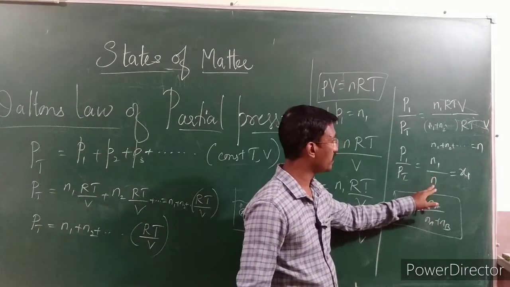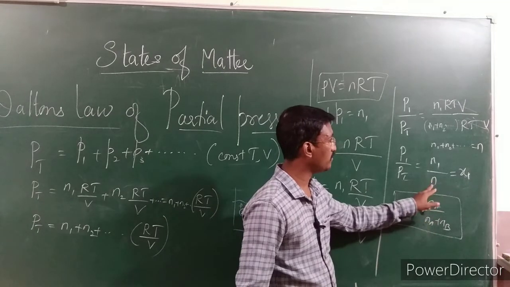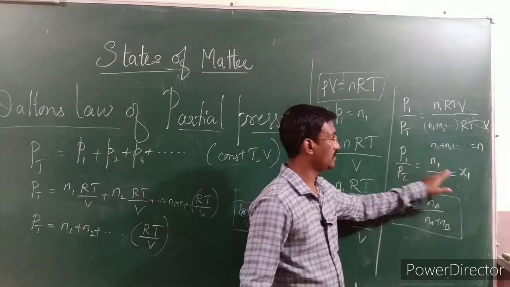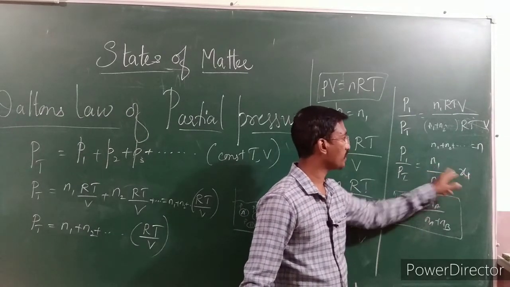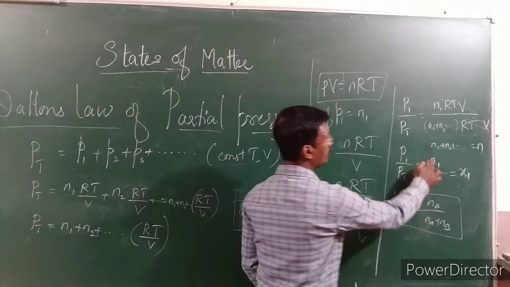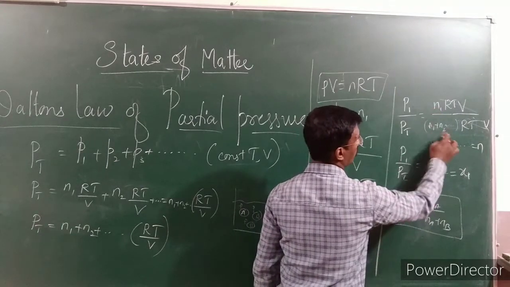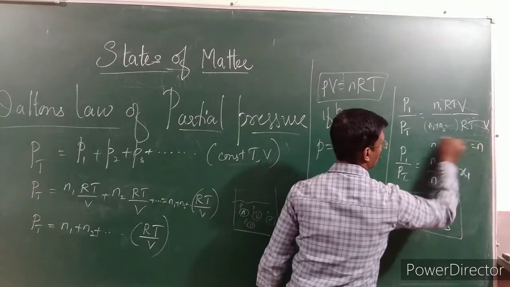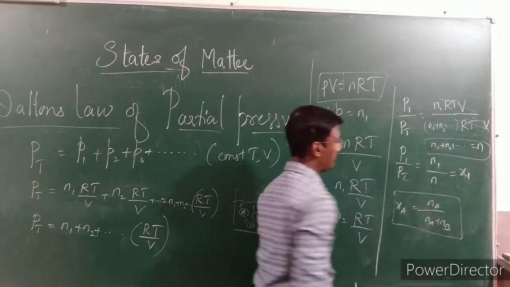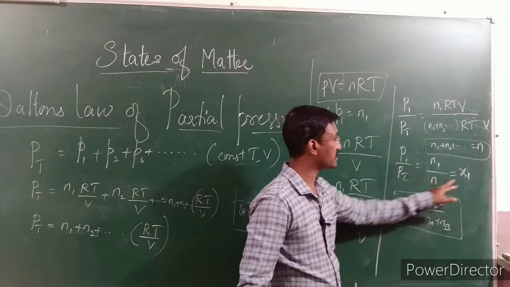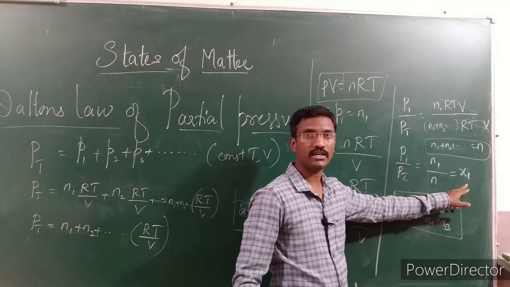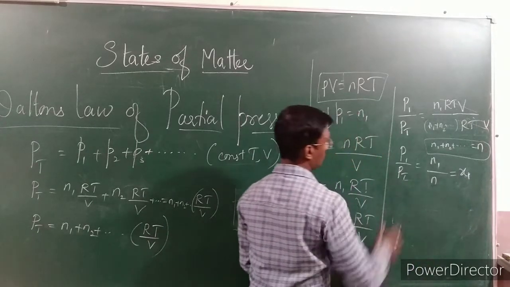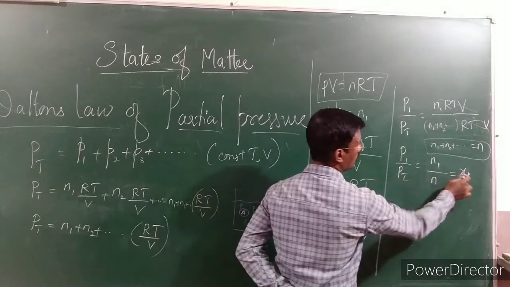Similarly here, N1 divided by N, where N means total N. So we are calculating the number of moles of component 1 with respect to the total. Therefore X1 is the mole fraction of the first component. N1 by N, that is N1 divided by N1 plus N2 plus N3 and so on, which is total N, so it can be written simply as N. Therefore N1 by N is nothing but the mole fraction of component 1. So P1 divided by Pt is equal to X1.